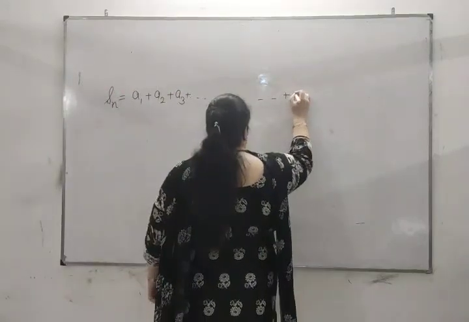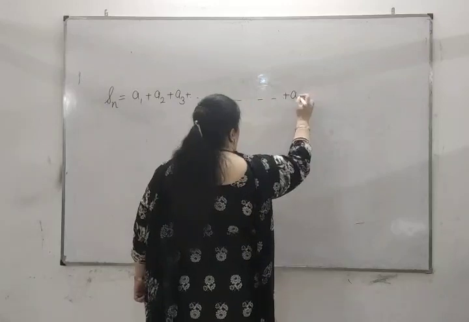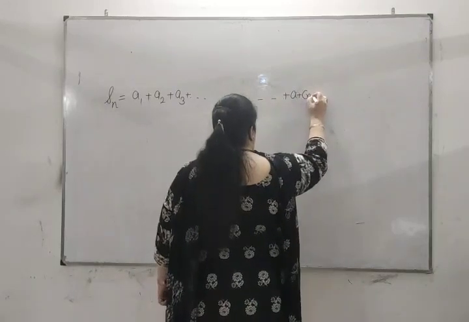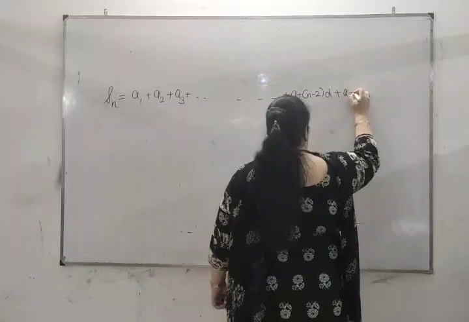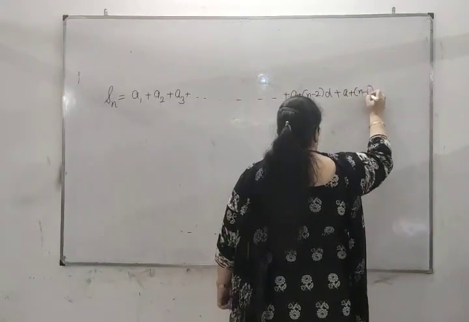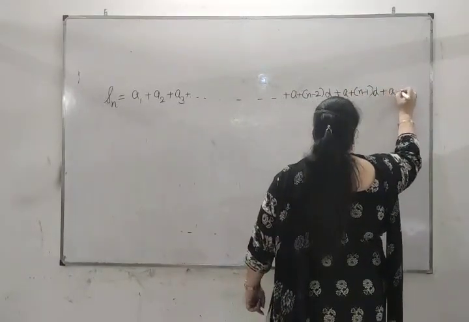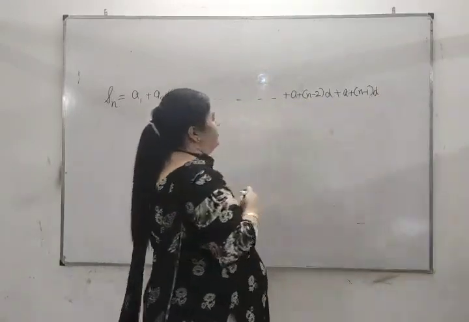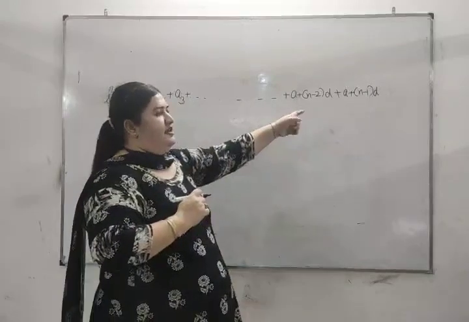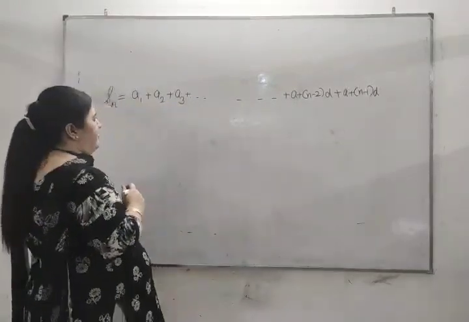In the end, we will have a plus n minus 2d, plus a plus n minus 1d. The last term will be an, that is a plus n minus 1d.